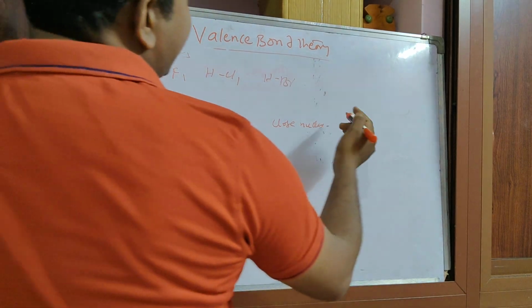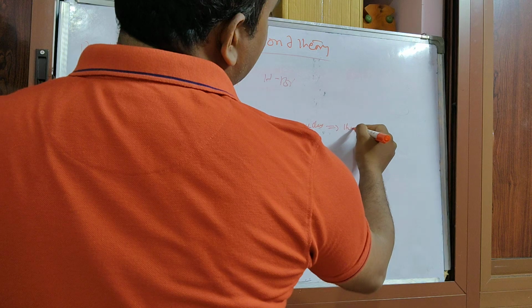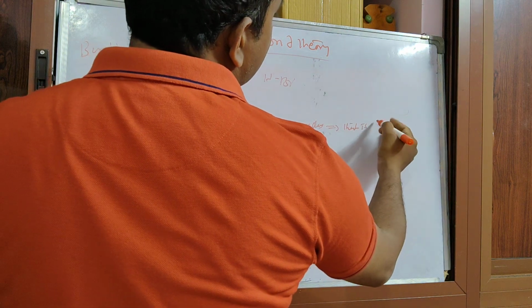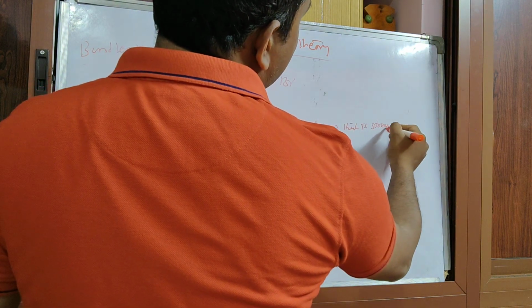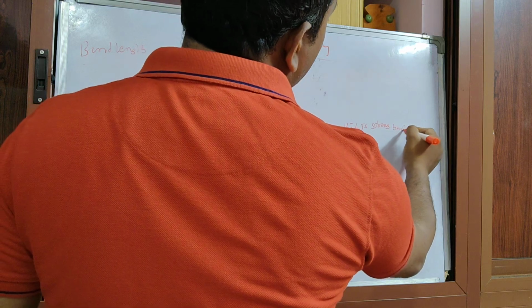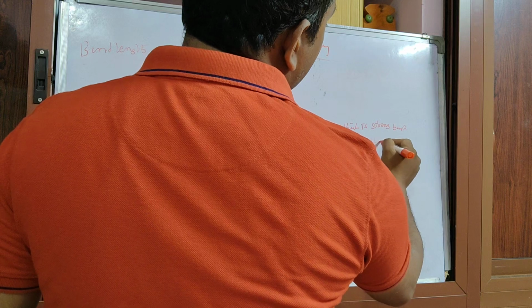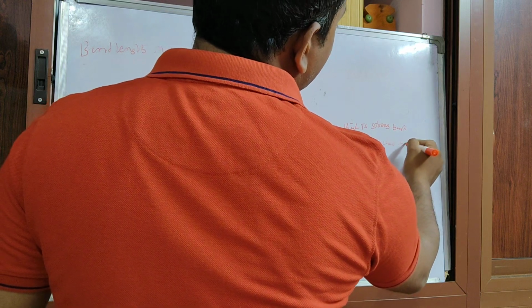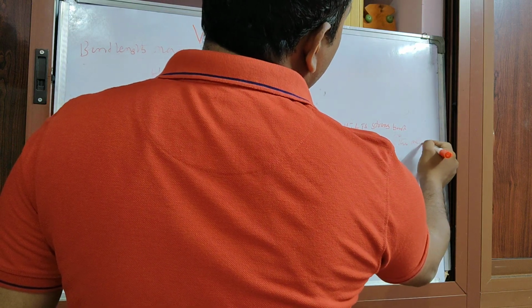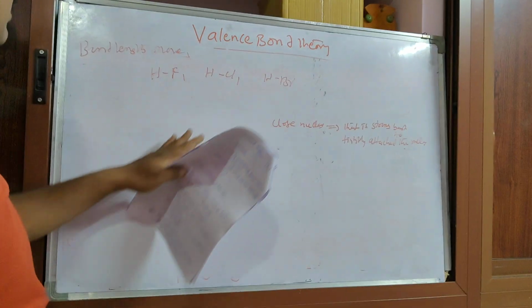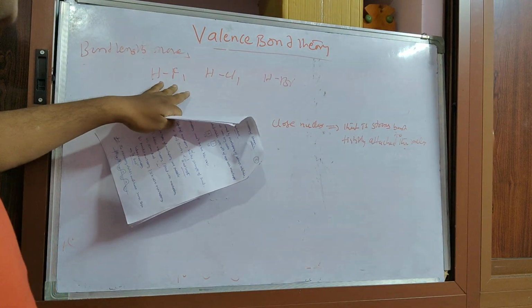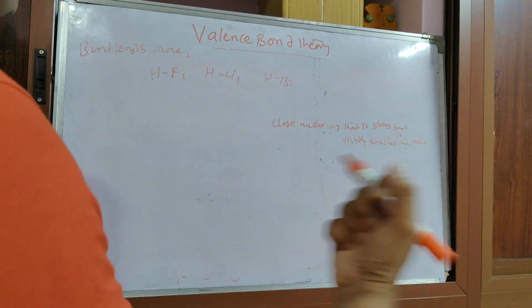If the orbital is close to the nucleus and tightly attached to the nucleus, it forms a strong bond.